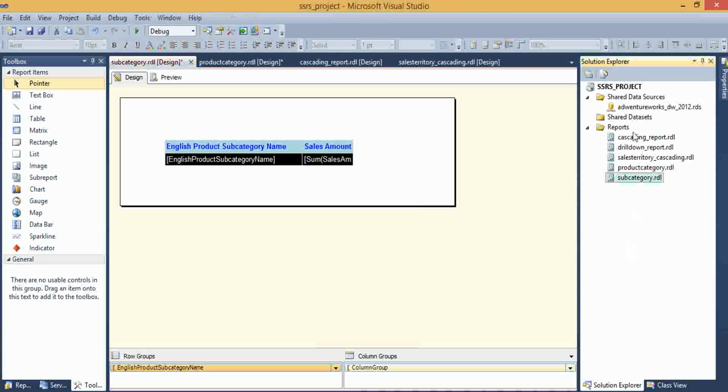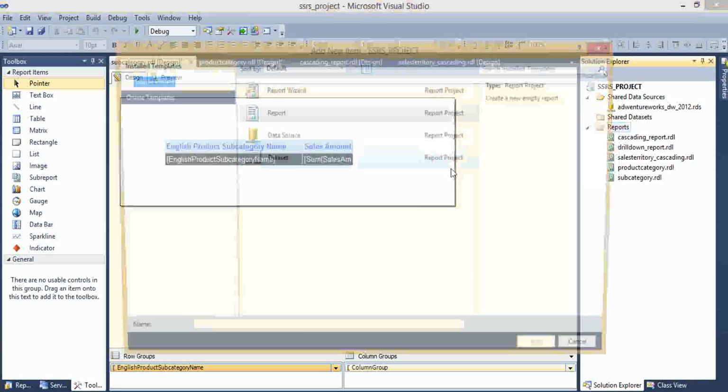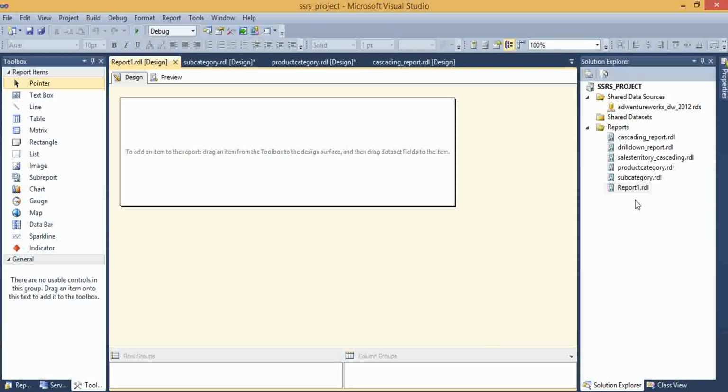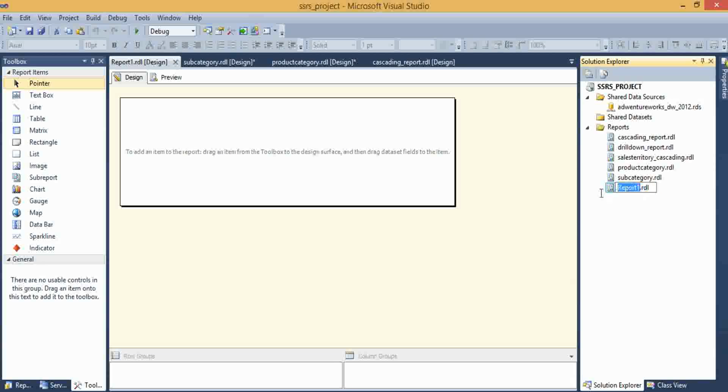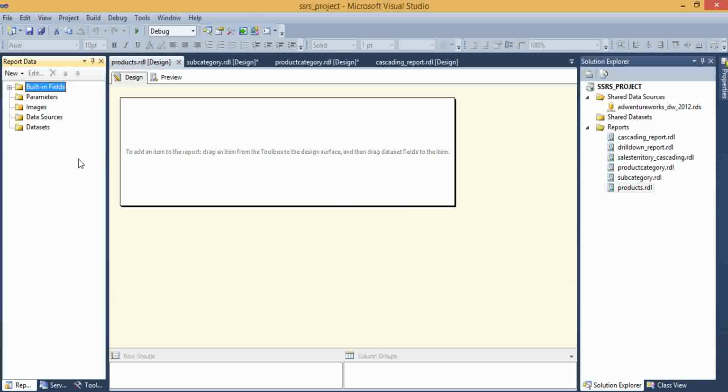Okay, I'm creating one more report for products. I'm renaming it as products. For this products report also I'm creating a data source and data set.